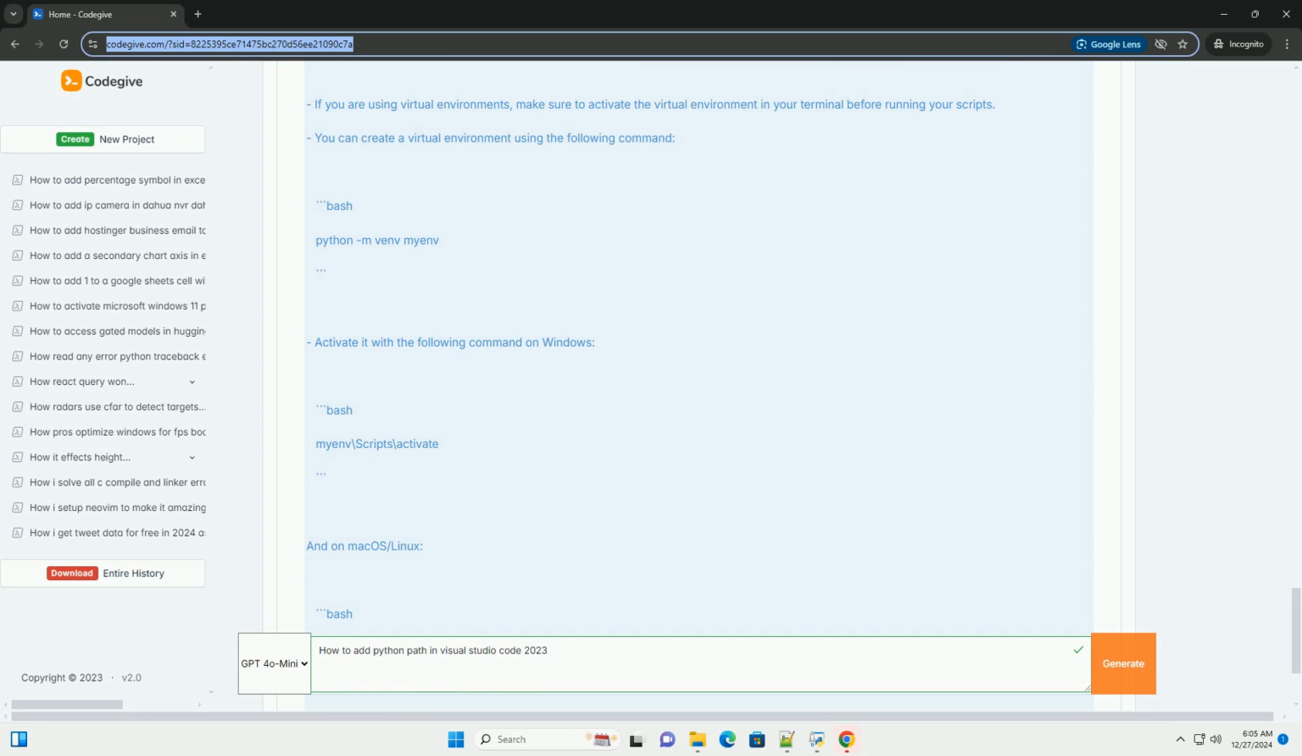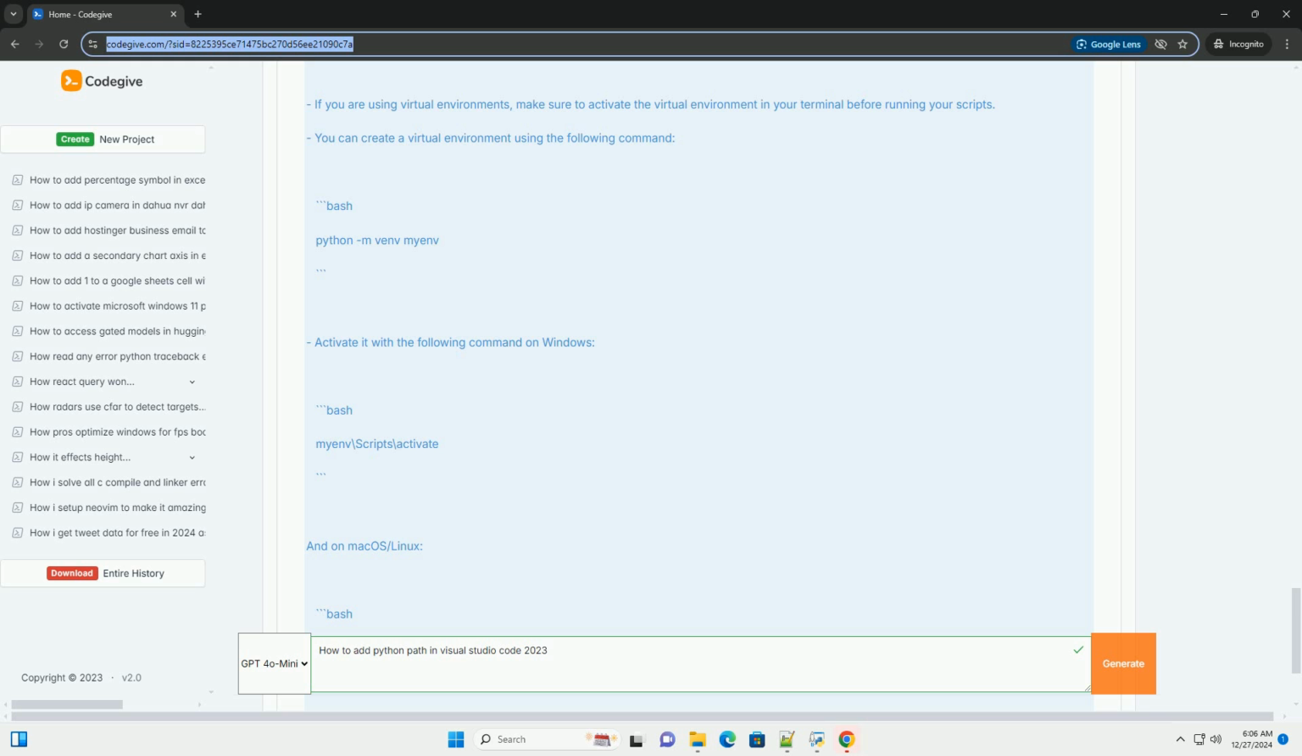Step 3. Install the Python extension for VS Code. 1. Open Visual Studio Code. 2. Go to the Extensions view by clicking on the Extensions icon in the activity bar on the side of the window or pressing Ctrl+Shift+X. 3. Search for Python and install the official Python extension by Microsoft.